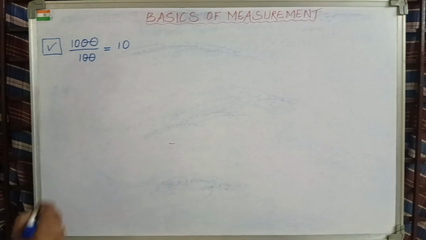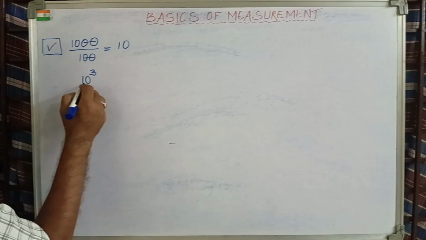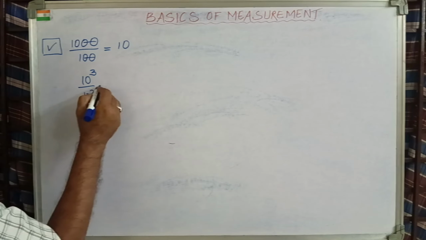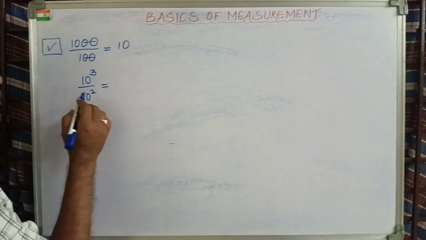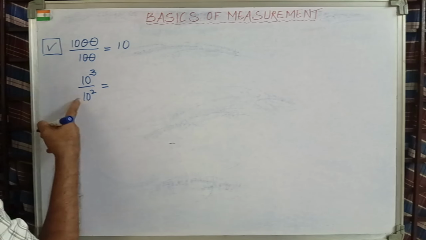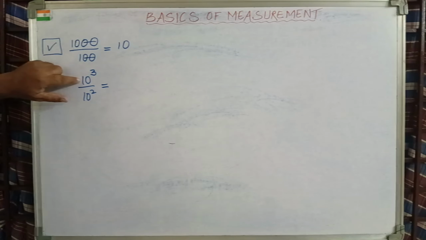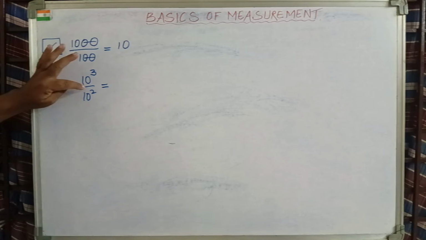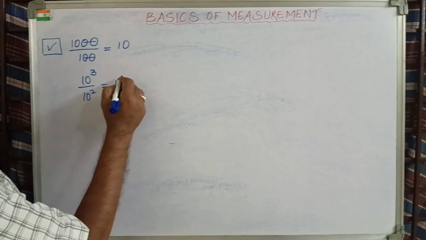Simply. Now the problem is where, suppose same problem it is given like this, 10 to the power of 3 by 10 to the power of 2. Right? Then what? Why you are getting confused? It is similar to this one. Same question it is. Same question but given in a different way. 10 to the power of 3 means what? After 1, 3 zeros. Means it is same 1000. 10 to the power of 2 means what? After 1, 2 zeros. So you can solve it like this.